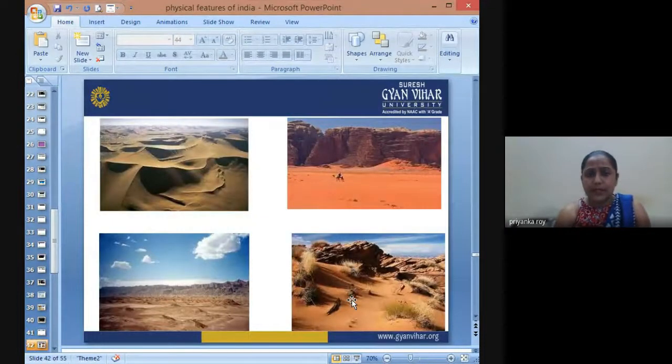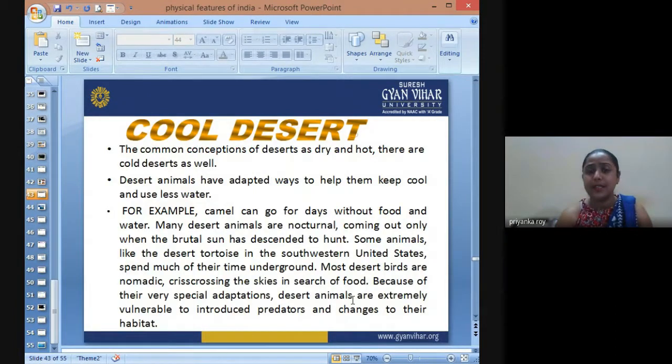So this is an image of a hot desert region. They have thorny, cactus-like vegetation, and the animals which live here can sustain themselves without water for many days. And for the cold desert, the common concept of a desert is dry and hot, but it is not. We have cold deserts where animals are adapted to cold temperature with less water.